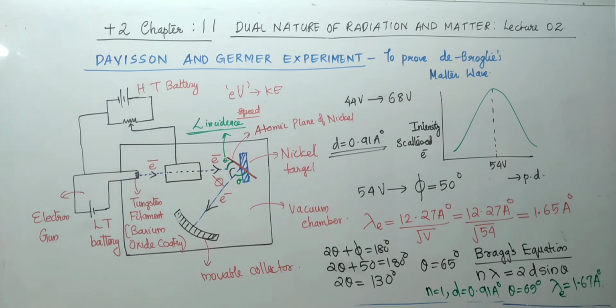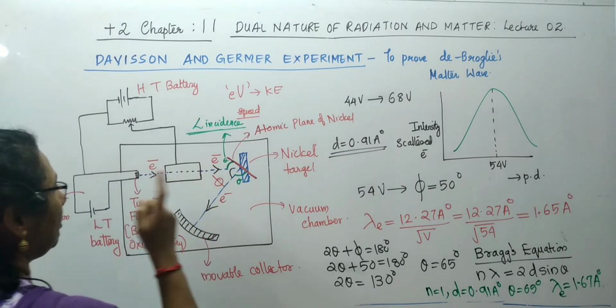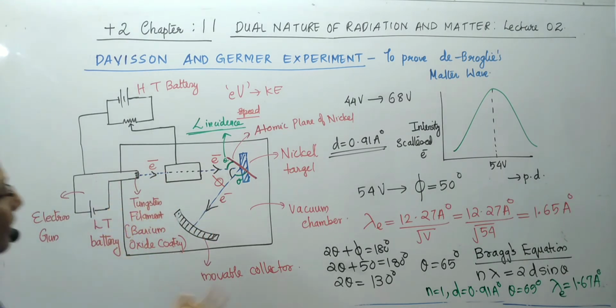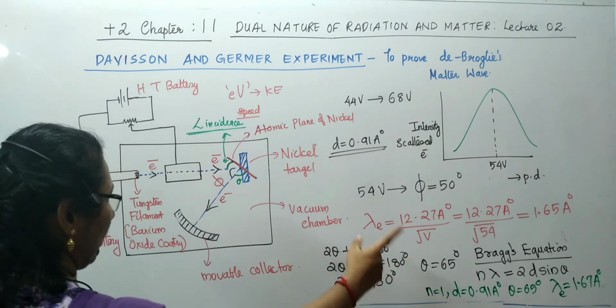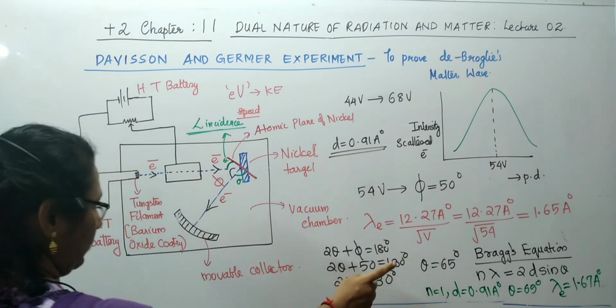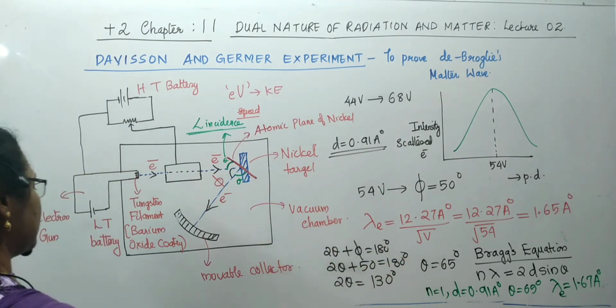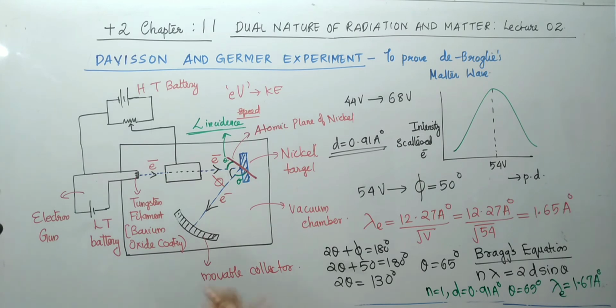Take the notes. From the Davisson-Germer experiment, it is proved that electrons are not scattered but are diffracted, since they satisfy Bragg's equation, an equation important for crystal structure study where diffraction is employed.